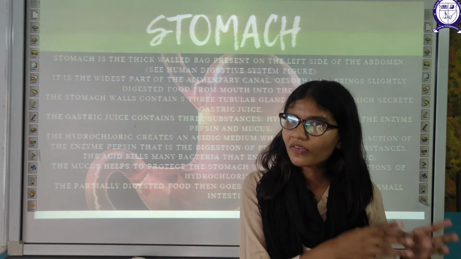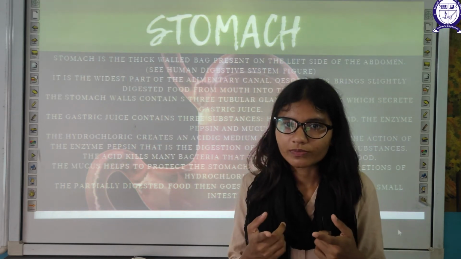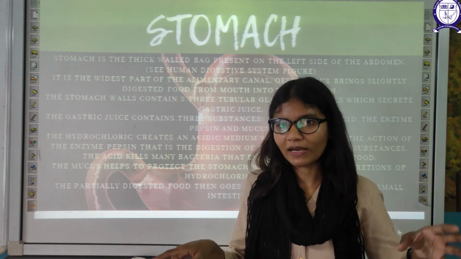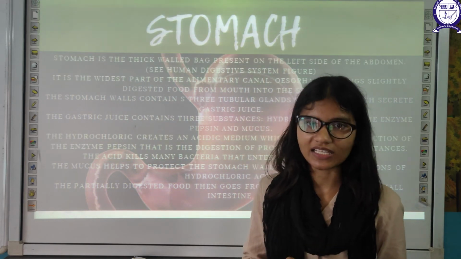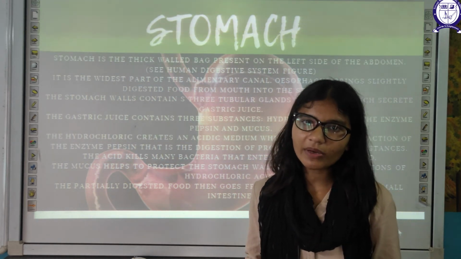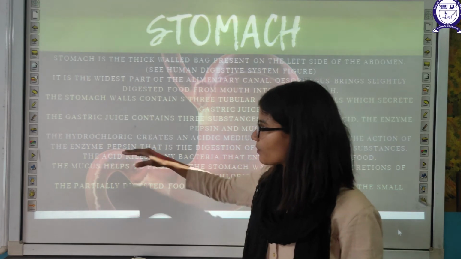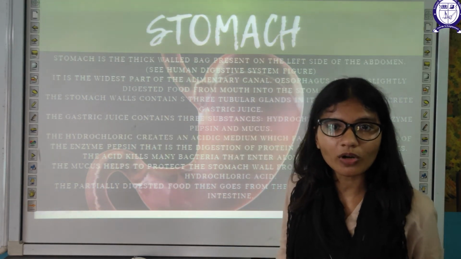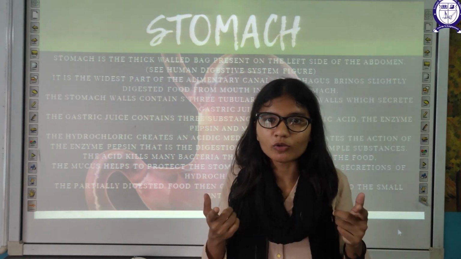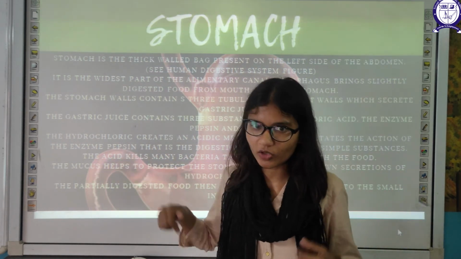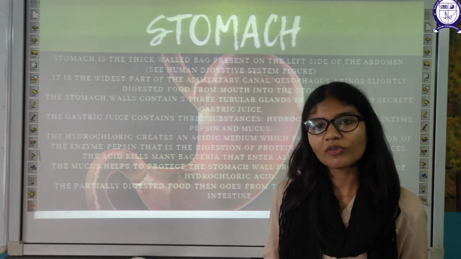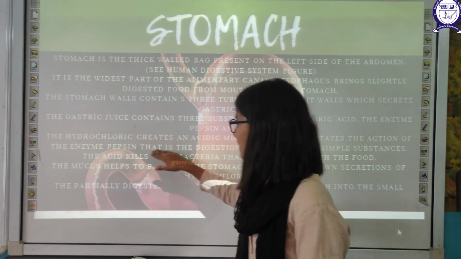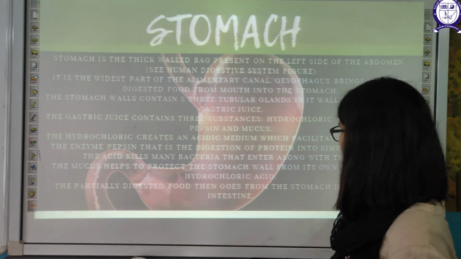The digestion of carbohydrates starts in your mouth, from starch to sugar, with the help of the enzyme amylase. It does not require an acidic medium. But pepsin will activate only in the acidic medium of your stomach, that's why digestion of protein starts in your stomach only and not in your mouth.